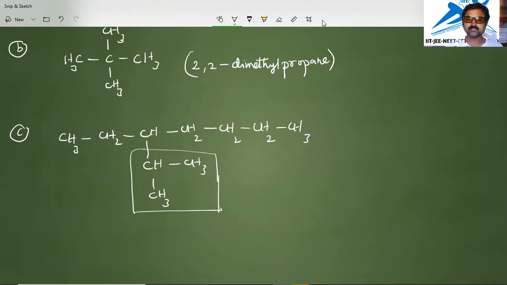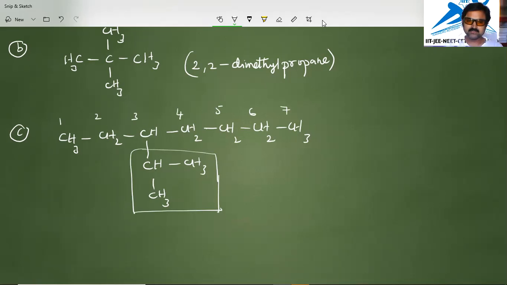For this branch also numbering will be given, and the name of the branched alkyl group should be written again, with numbers and alkyl group name. So first we write the numbers for the main chain, from left to right only: 1, 2, 3, 4, 5, 6, 7.